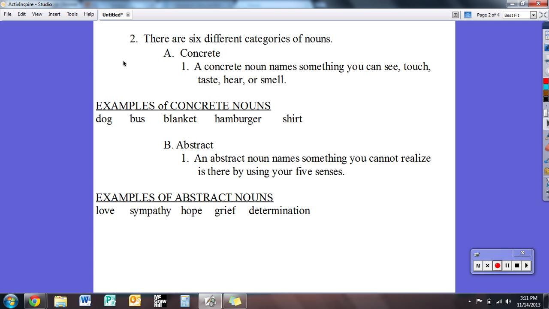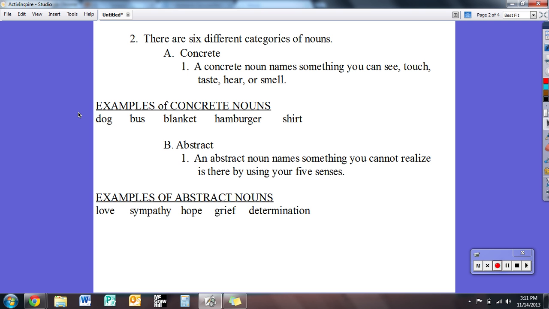Notice how I indented. And the first one we talk about is concrete, where it's something that you can feel, touch, see, hear, or smell. And for your benefit, I put some examples of concrete nouns in here. So we have examples of concrete nouns: a dog, bus, blanket, hamburger, or shirt. You can see a dog. You can hear a dog. You can feel a dog. Hopefully you don't taste a dog, but you can smell a dog.